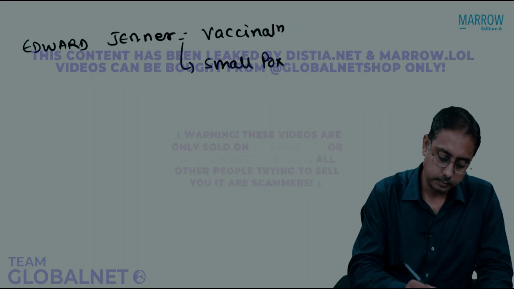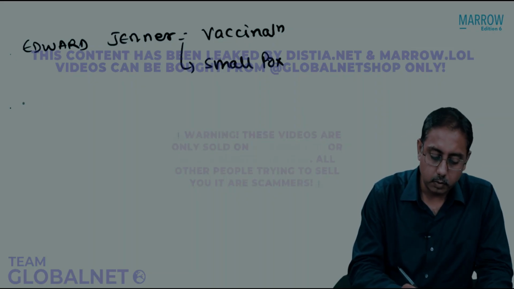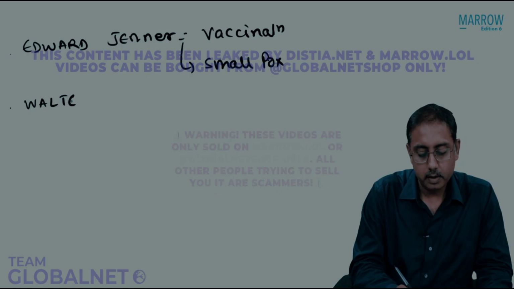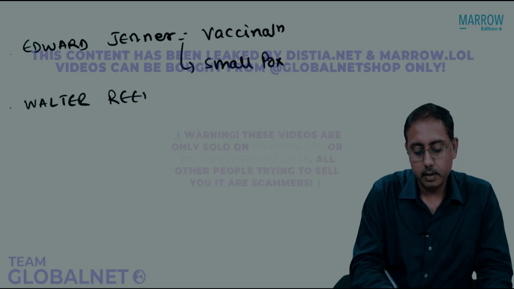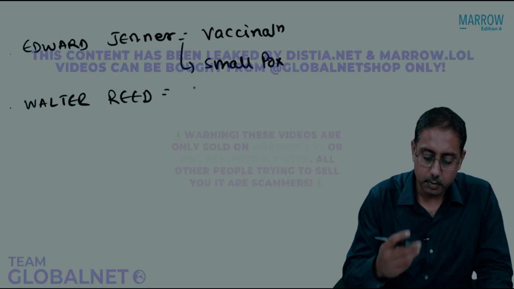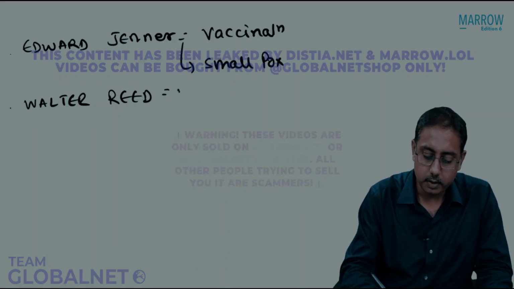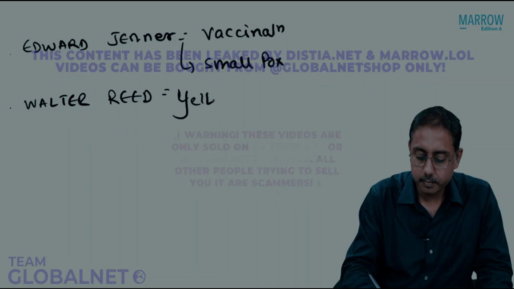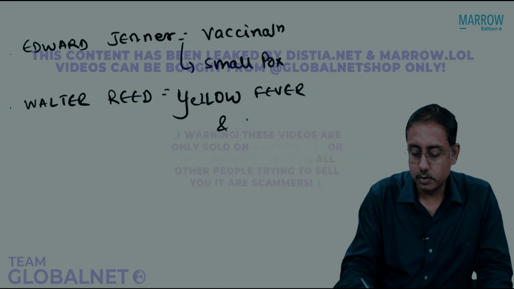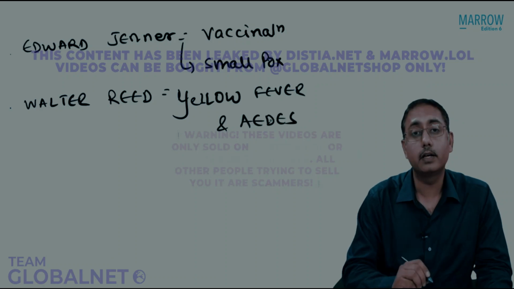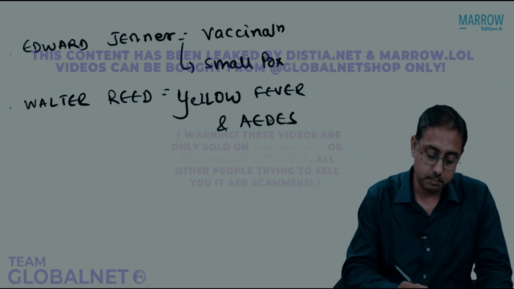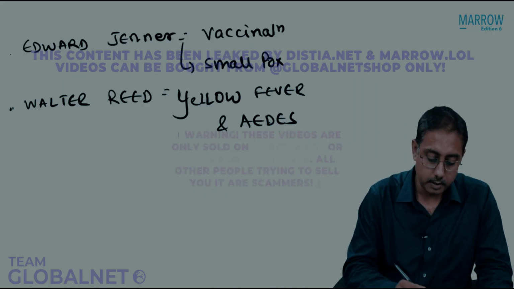Historical importance. Dr. Walter Reed did work on finding the vector for yellow fever. So Aedes as a vector for yellow fever was discovered by Walter Reed.